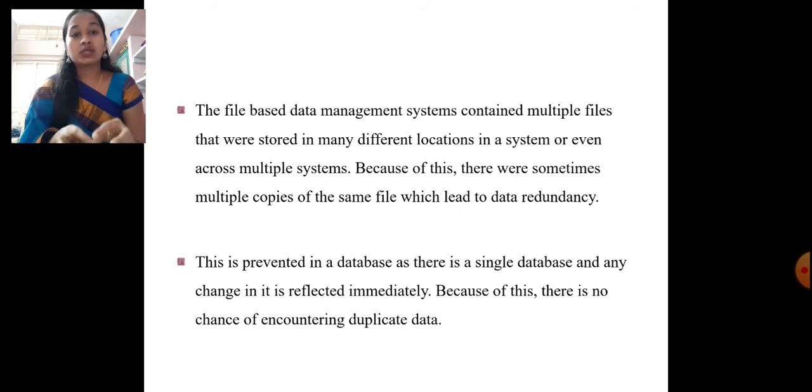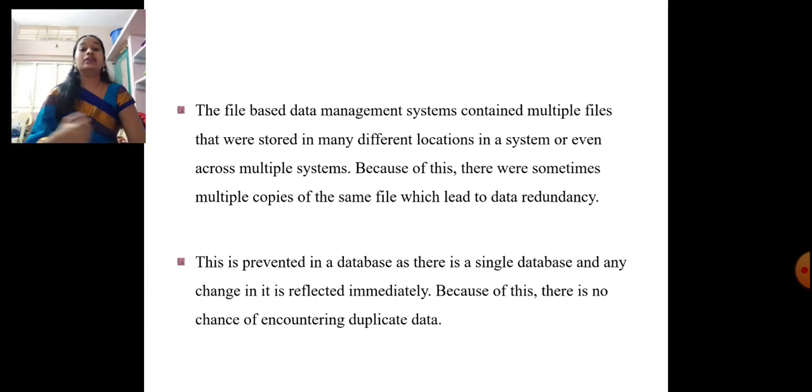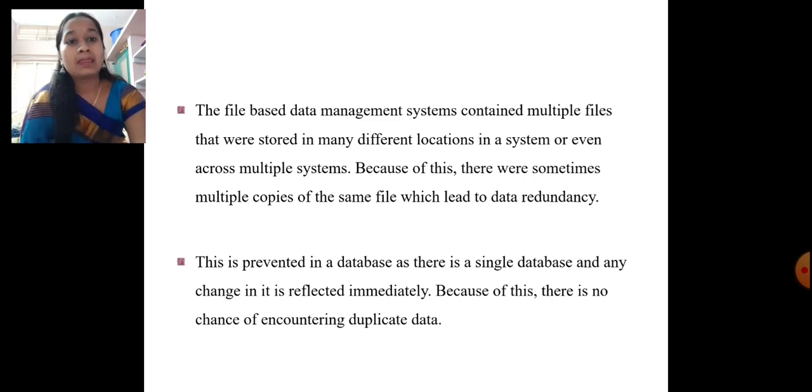All put together in a single place, that is centralized. Any change in it is reflected immediately. Because of this, there is no chance of encountering duplicate data in a database management system.